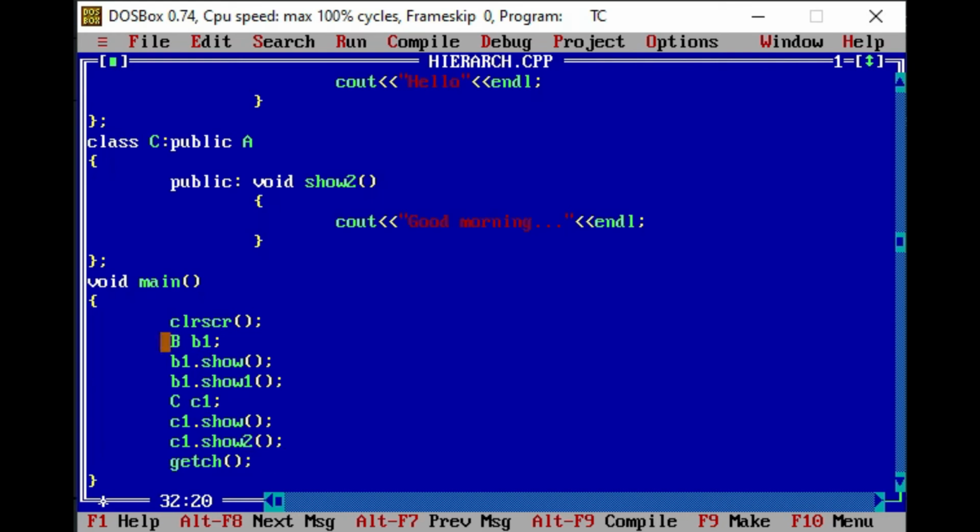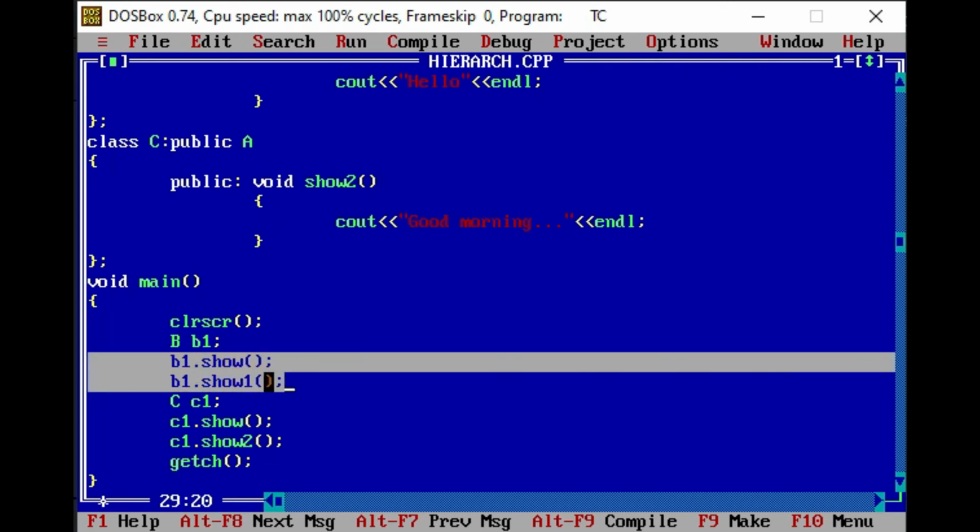So first of all we have taken the object of first derived class which is class B and which is having the properties of A and B both. So with the object of B class, the object is B1, I am calling here the function show which is defined in class A, and again with the help of B1 I am calling the function show1 which is defined in class B.